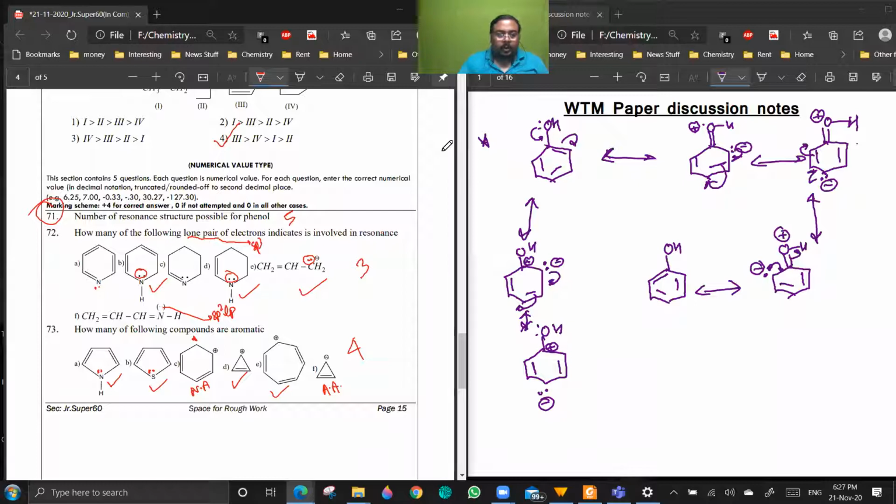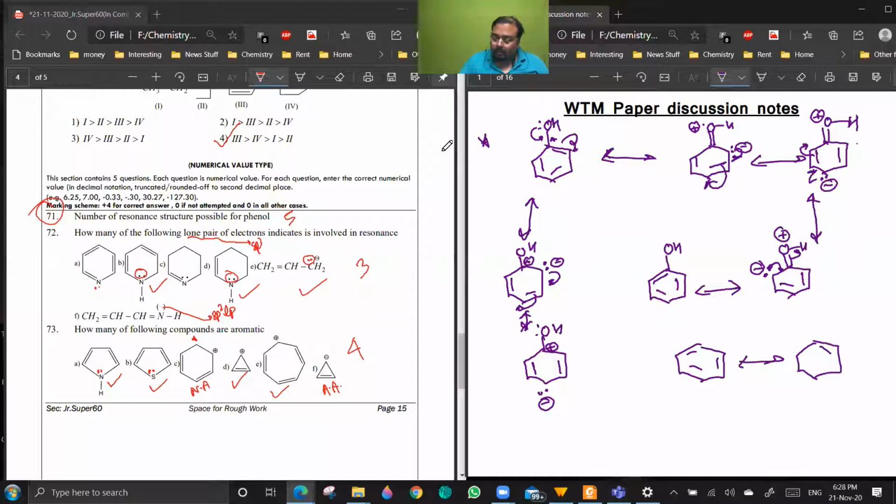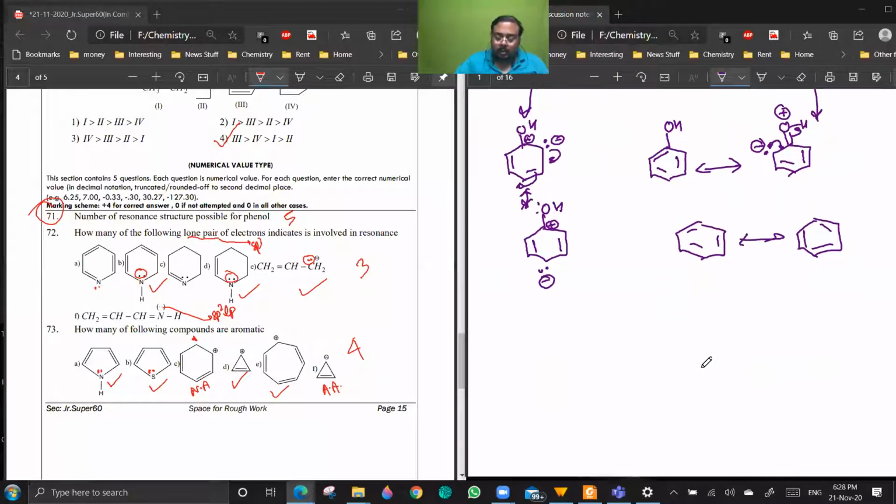Yes, sir. 73. Sir, in 71 also, can't we exclude one of them, like the first and last structures are the same? How are the first and last same? You see, between these two atoms there is a double bond, and a single bond here. So, sir, we should consider them as 2 resonating structures only. Yeah, benzene has these two as separate resonating structures. Okay, correct. But it doesn't make sense to ask how many resonating structures are possible. You can write any number of resonating structures. Okay. 73, no doubt, sir.